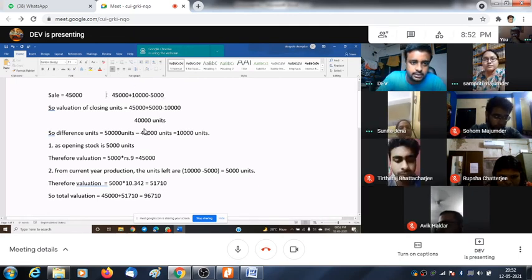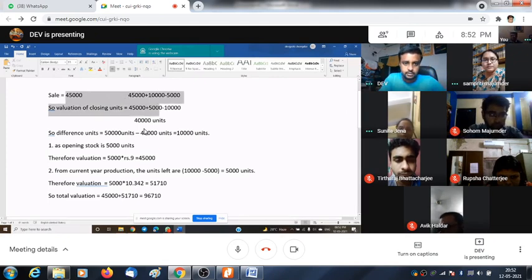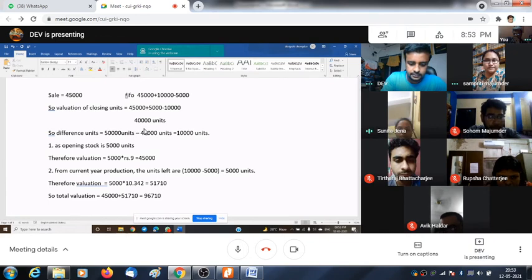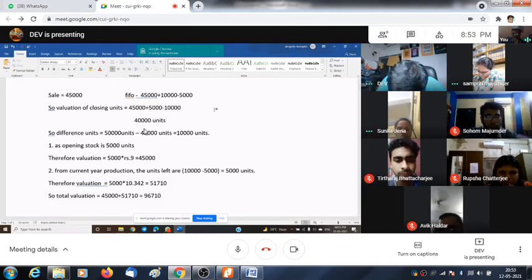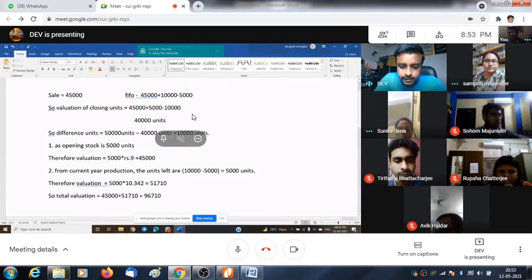Okay. Just go through this part only. This is not good. 45 in this is LIFO, right? This is FIFO, right? Yes. This is FIFO. So I just reversed the calculation. Okay, now let me add. See, first. Sir, I am stopping my screen sharing. No, you just continue. I will explain on the screen.